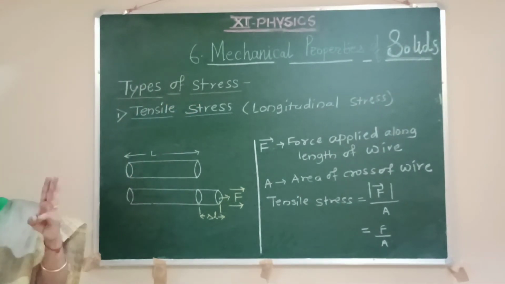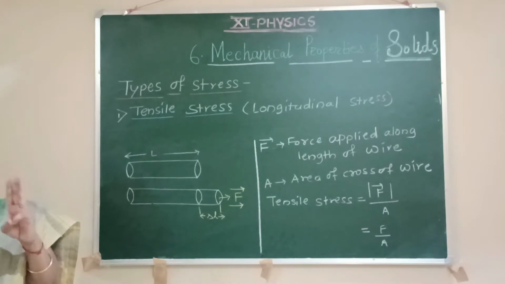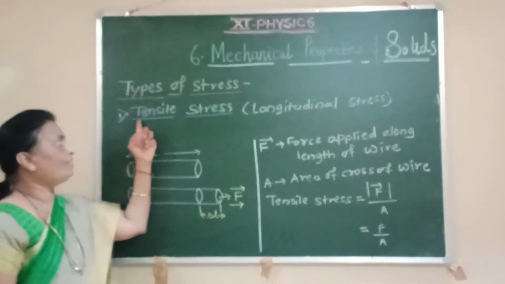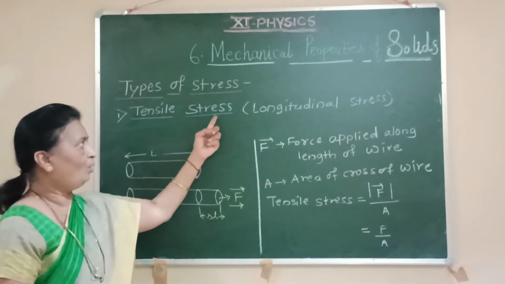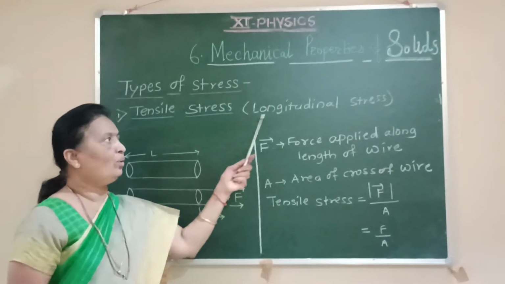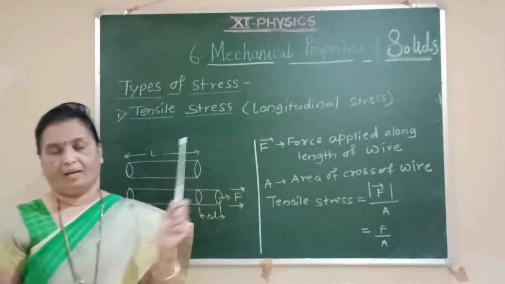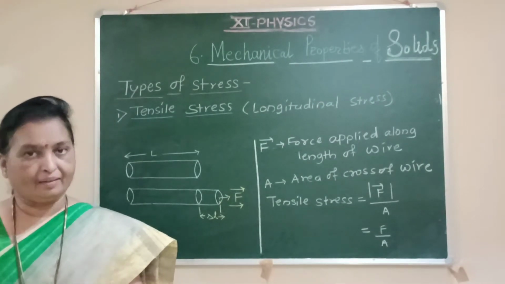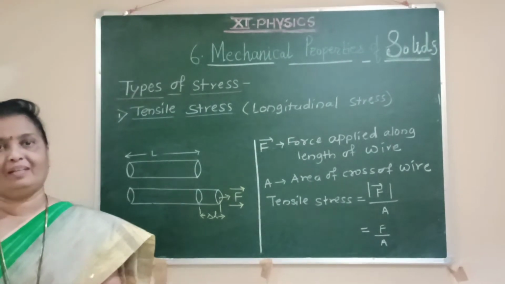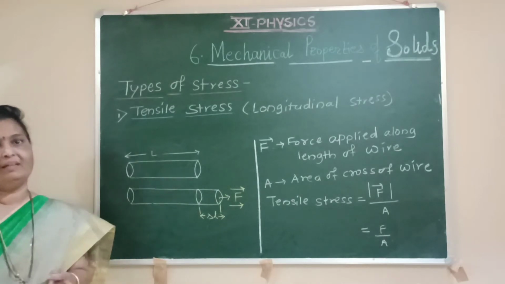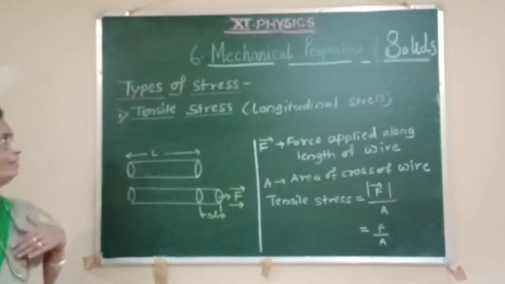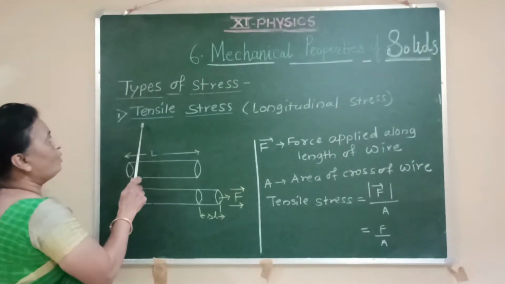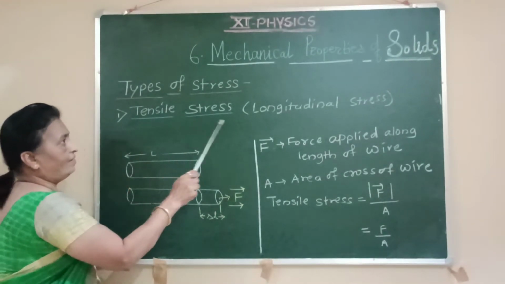There are three types of stress. We have to study one by one. First one is the tensile stress, or it is also known as a longitudinal stress. If the forces are applied to the body, and because of those forces there is a change in length of that body, length of that object, then the stress corresponding to that is known as a tensile stress and longitudinal stress.